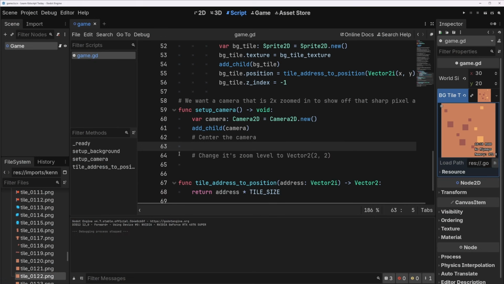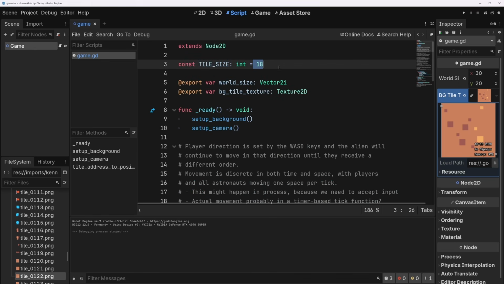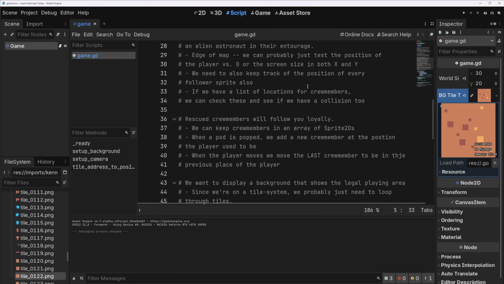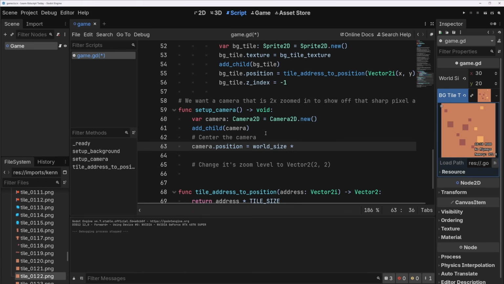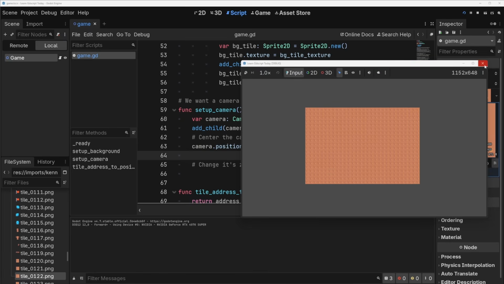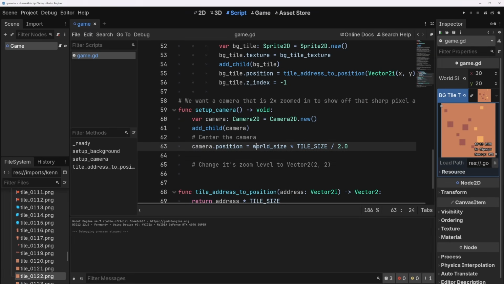Okay. How do we center a camera? Well, let's think about this here. A camera has a position just like any other node. The center of our game is going to be at, well, probably 1/2 of our world size, right? But multiplied by our tile size. So let's try to do that. Do camera.position equals, let's see, world_size times tile_size divided by 2. And let's play to see if it centers. That looks centered to me. Terrific. Remember, we can take this Vector2 world size, multiply it by 18 and then divide it by 2, which will center on the 15, 10 tile.